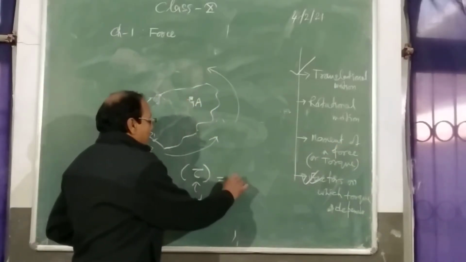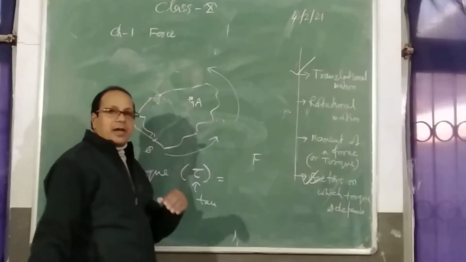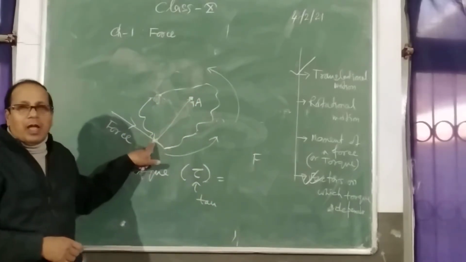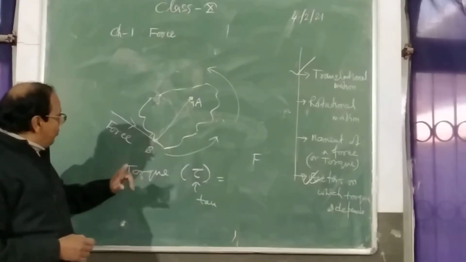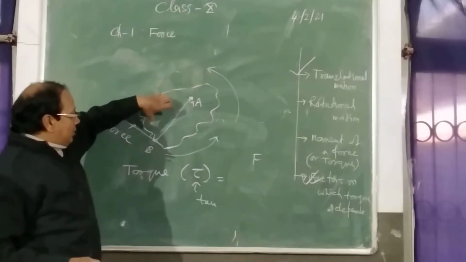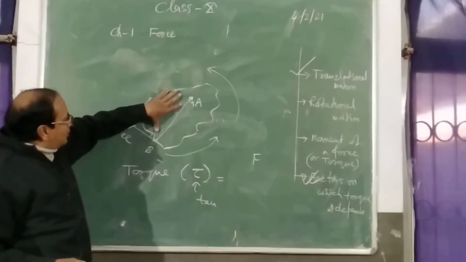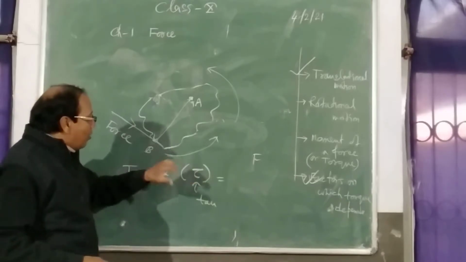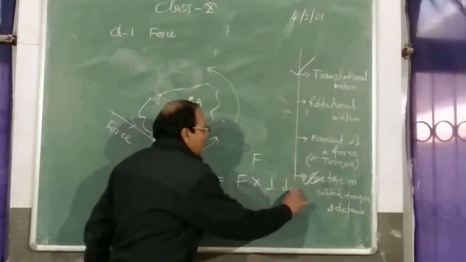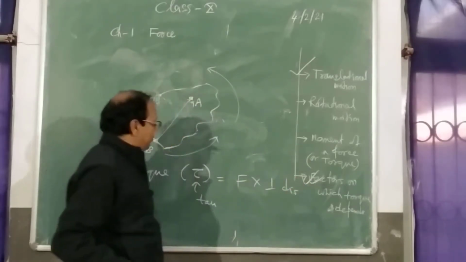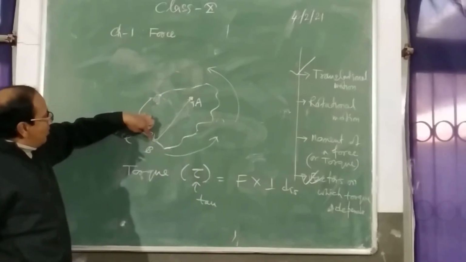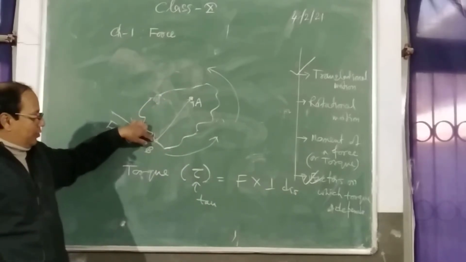One is the magnitude of the force, and another is the distance from the fixed point to the point of application of the force. So we can say torque tau is equal to the product of force and perpendicular distance, right? Perpendicular distance between the fixed point and the point of application of the force.